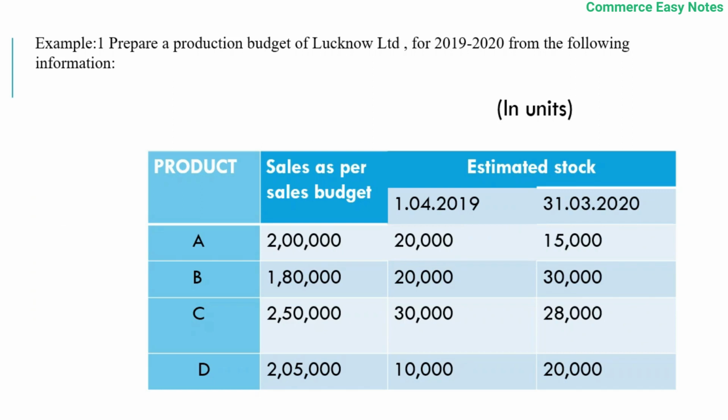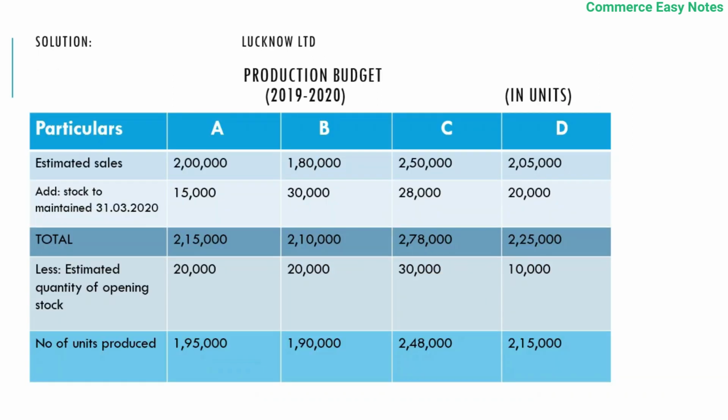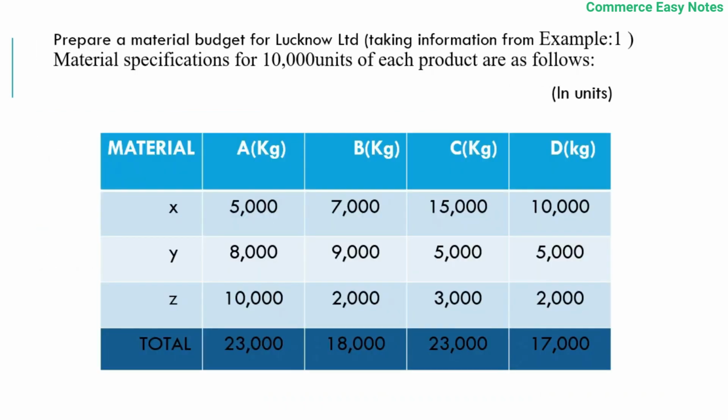Here production is the same question. Here we have given the sales budget and estimation, and we found out through the production budget the number of units to be produced. Here in the material budget we'll see the specification: for 10,000 units of product A we use material X 5,000. Likewise, for producing 10,000 of product B, material X uses 7,000. Okay, so this is how the question is.